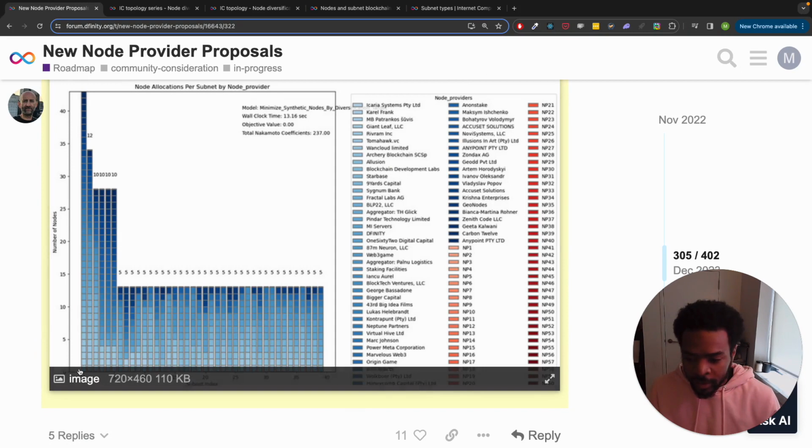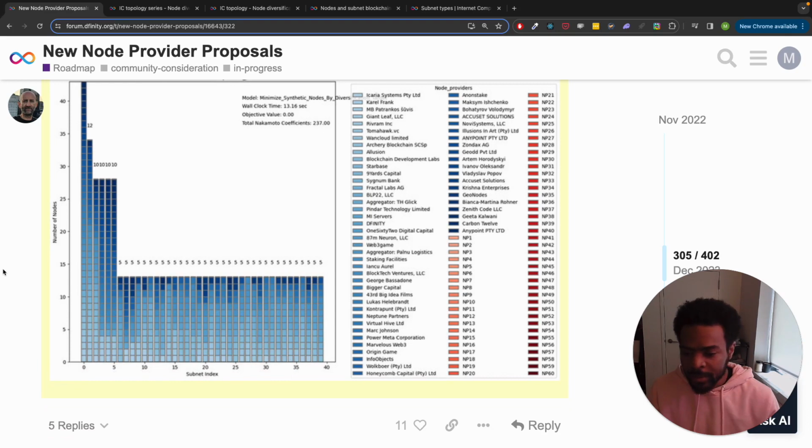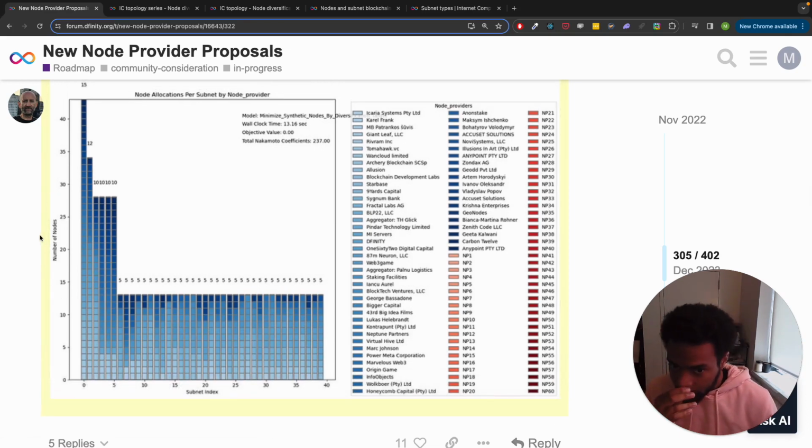And the color, right? So the color is the node provider, and then each bar here is a subnet. So this is one subnet, a separate subnet, so on. These down here are all application subnets, which, yeah, we'll talk more about that, right?